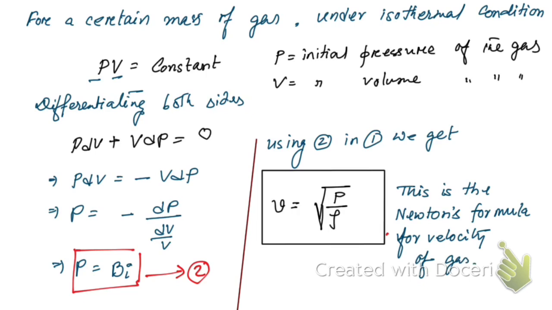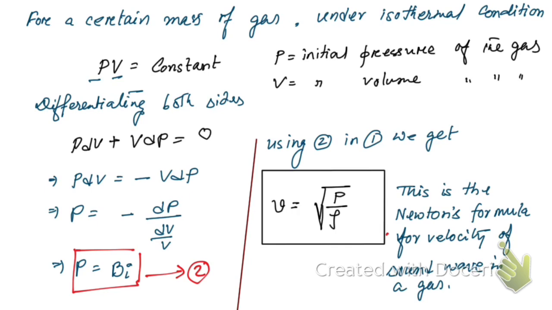Right? Sorry, velocity of sound wave in a gas, right? So this was the formula that was given by Newton. This is the formula given by Newton. Okay, so if we use this formula to calculate the speed of sound in air, then what do we get?